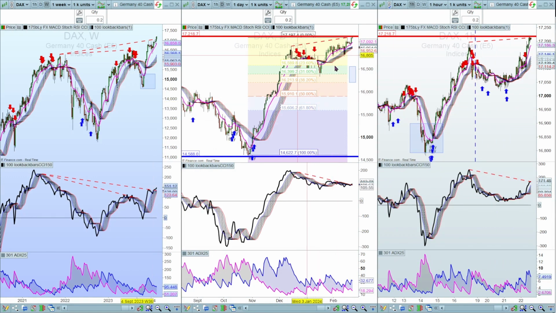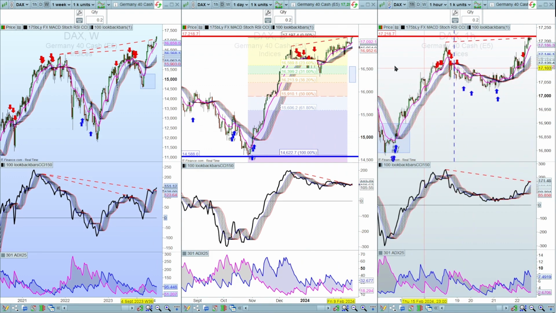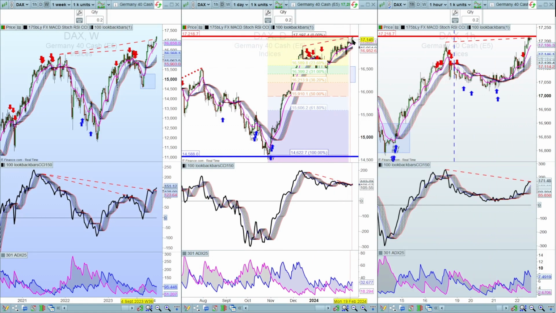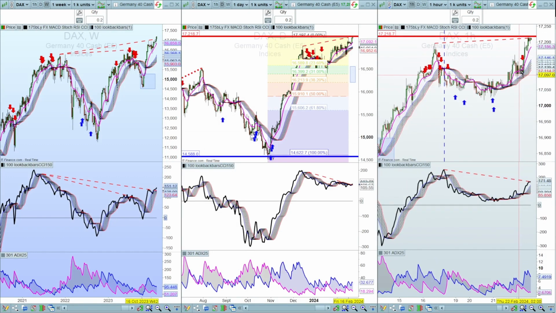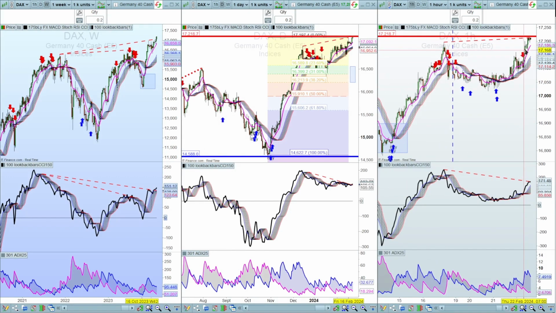Now, our multiple indicator here, which indicates a possible trend reversal, is not showing any bearish arrows yet on this high on the daily, nor on the weekly, although we've got these bearish arrows on the weekly and the daily, which still means a bearish potential downturn. On the hourly, however, we did have bullish arrows here, which pushed it higher, and now we've got this one so far, bearish arrow to the downside on the hour time frame.